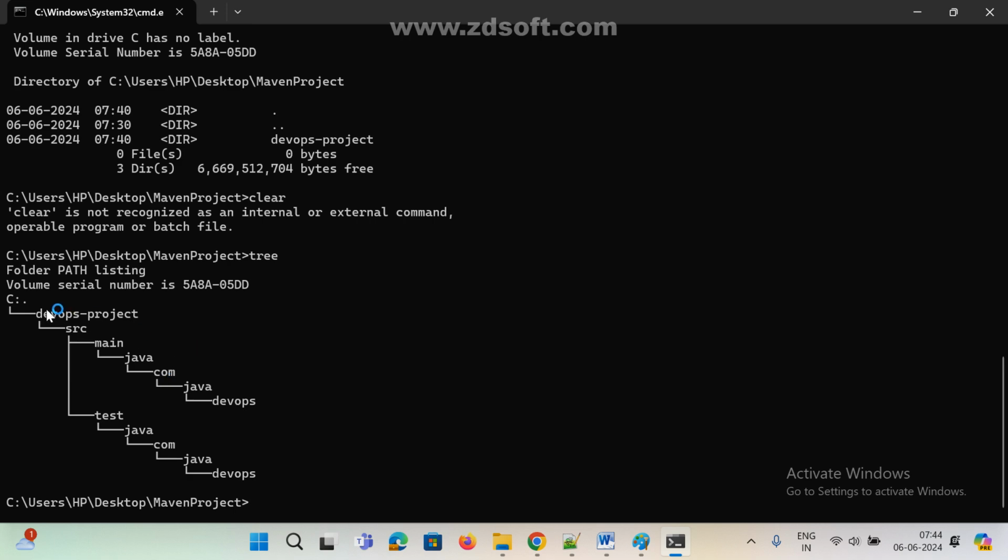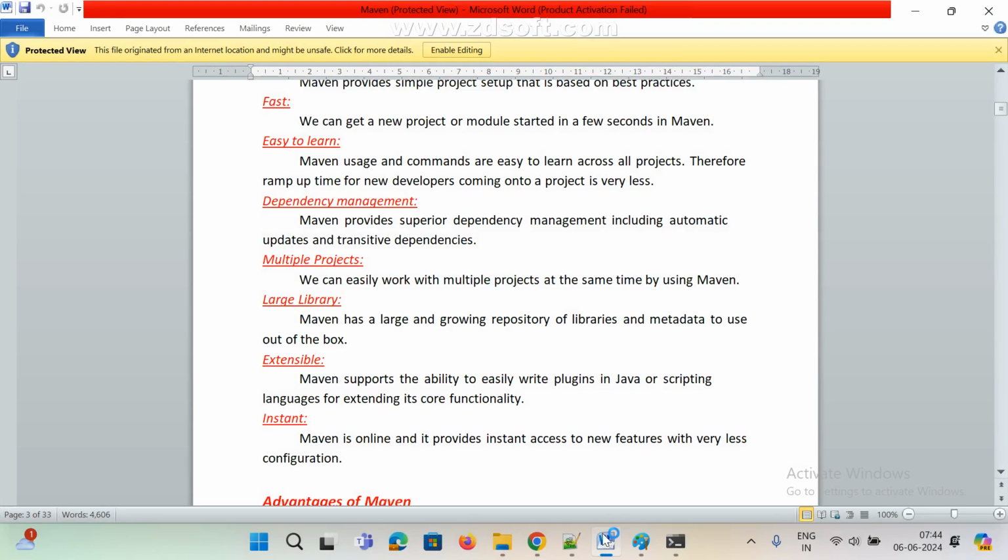But if you are using Maven, this is the framework, right? This is a project management tool, right? And with the help of it, the entire structure is created by Maven only, you don't worry.